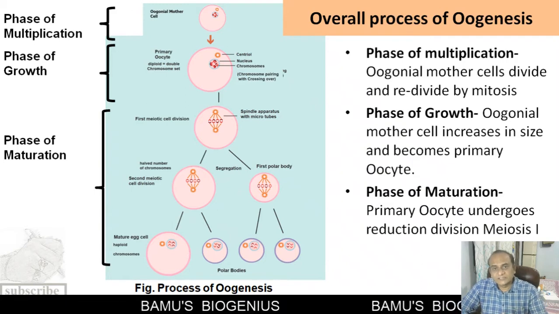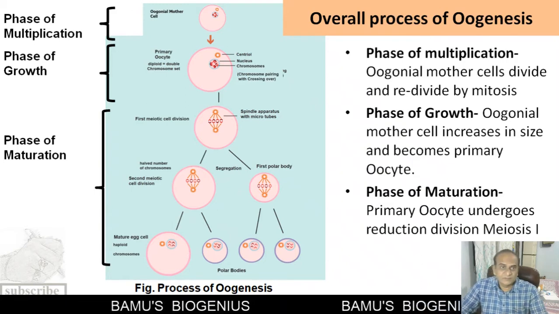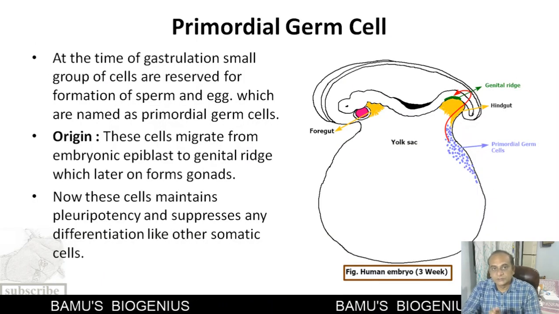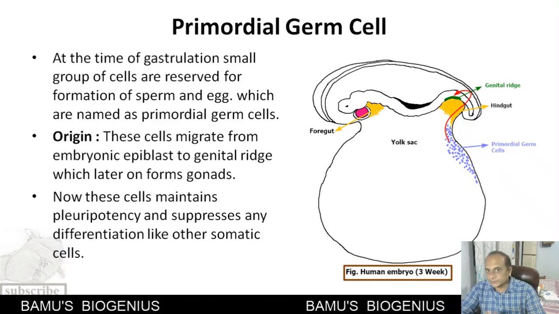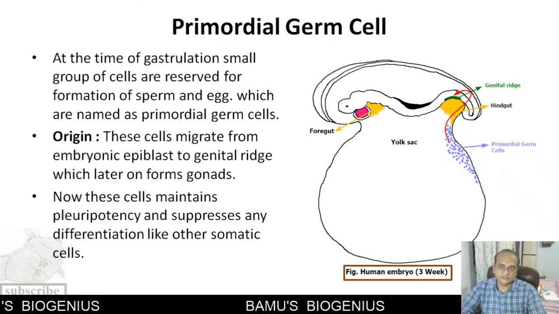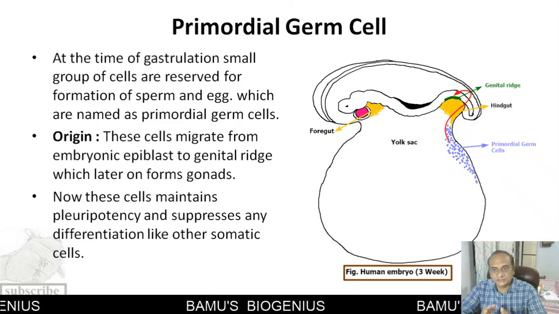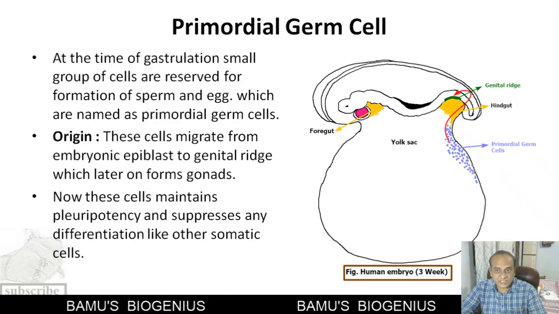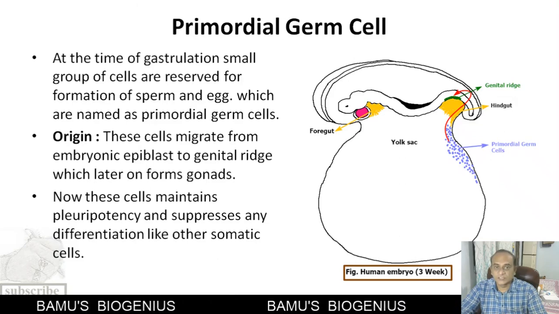Now, for detail, we will start with the primordial germ cells. See, now we will discuss the primordial germ cells. What are the primordial germ cells? Primordial germ cells, or PGCs, are the cells or group of cells that are reserved for formation of the sperm and egg. In case of a female gonad, these primordial germ cells are reserved for formation of egg, and these are named primordial germ cells.